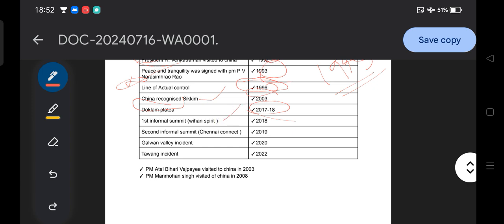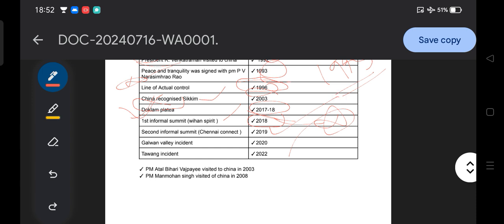Then the first informal summit between India and China was in 2018. If asked in which year the first informal summit was held between India and China, that is 2018, known as the Wuhan Spirit. Very, very important. This could be a probable question. Then the second informal summit was similarly in 2019.